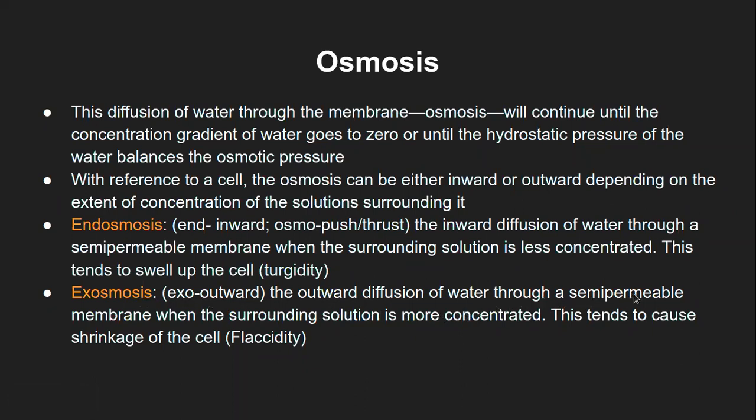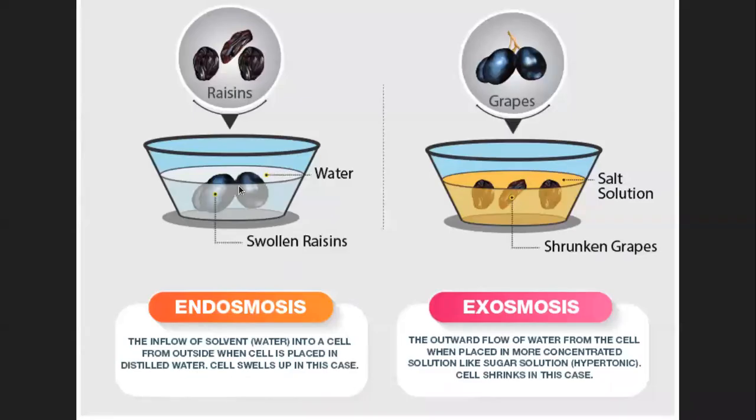In our cases, we have seen an example of resins or grape. And when the surrounding solution is more concentrated, the water movement will happen towards the outside. And this will cause the shrinkage of the cell, which is nothing but the flaccidity. And in case of endoosmosis, that is nothing but the turgidity, because the cell walls are getting stretched or distended to the maximum possible capacity, and that is what is your turgidity stage. And this one is the flaccidity, which is nothing but the shrinking of the cell.